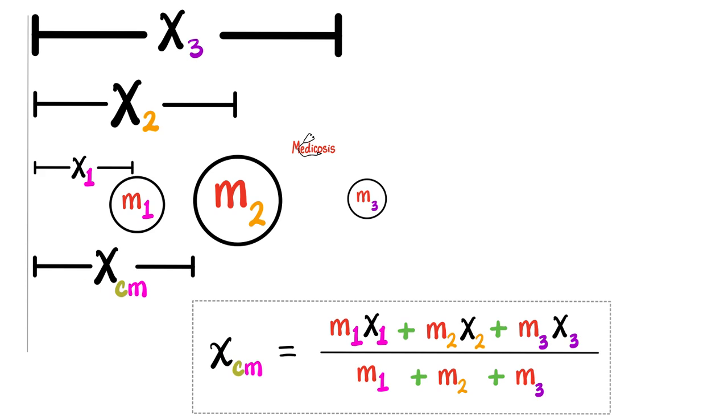In order to find this out, you need to do this equation. To find the center of mass, you multiply the mass of the first sphere by its distance from the beginning, plus the mass of the second sphere with its distance from the beginning, and then the mass of the third sphere by its distance from the beginning. And then all of this is divided by the mass of the first sphere plus the mass of the second sphere plus the mass of the third sphere.